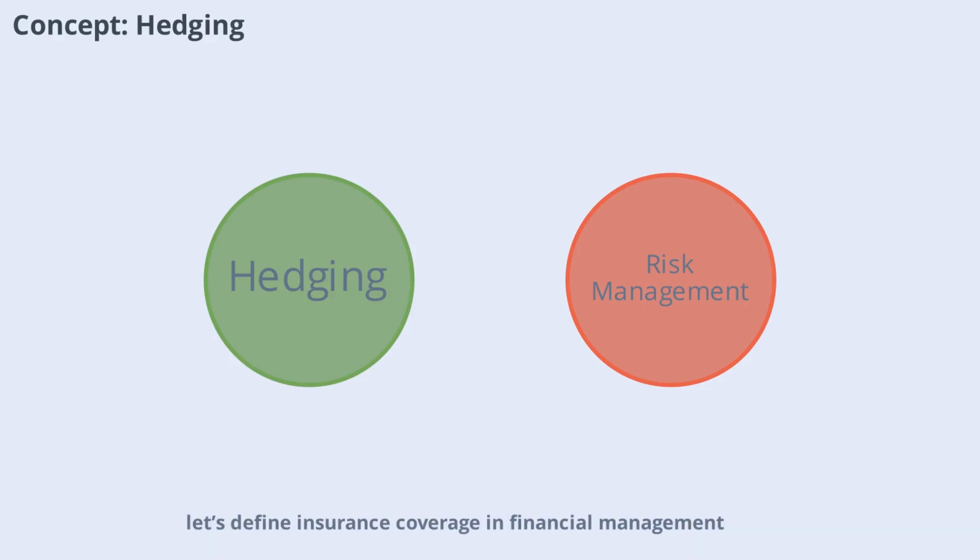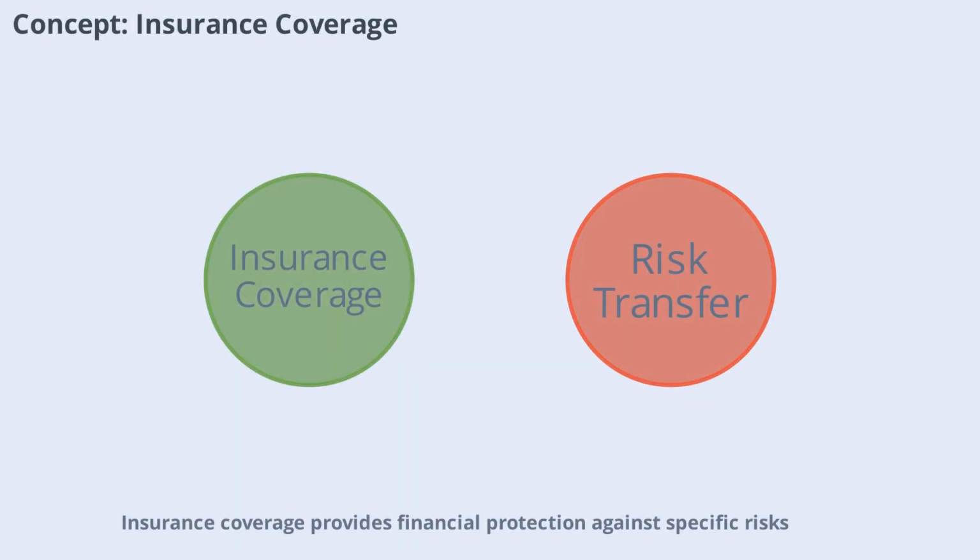Next, let's define insurance coverage in financial management. Insurance coverage provides financial protection against specific risks such as property damage or liability claims. By transferring risk to an insurer, organizations can safeguard their assets and ensure business continuity. Insurance is a key component of a comprehensive risk management strategy.